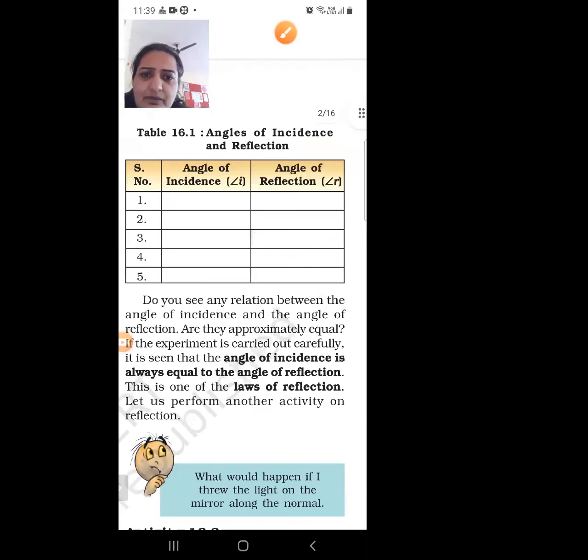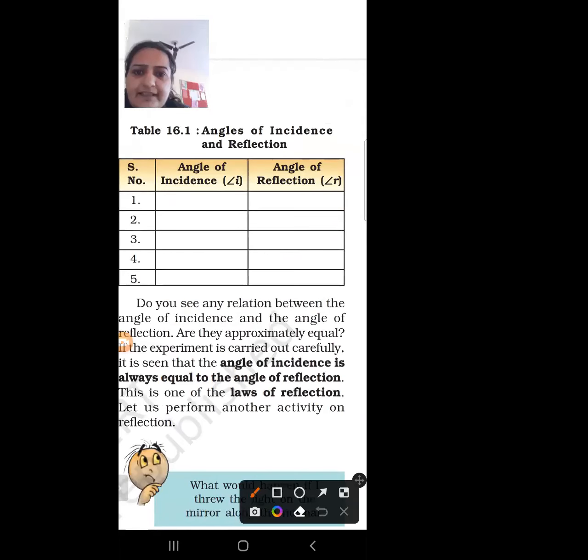If the angle of incidence is taken as 40 degrees, then the angle of reflection is also 40 degrees. If we take the angle of incidence as 50, then the angle of reflection will be 50. Why is it equal? Because of the first law of reflection: the angle of incidence is always equal to the angle of reflection.